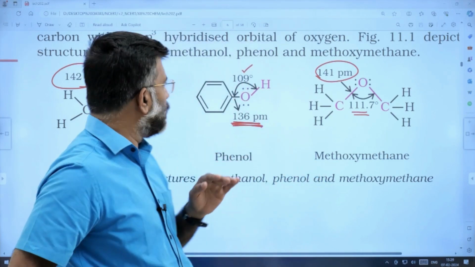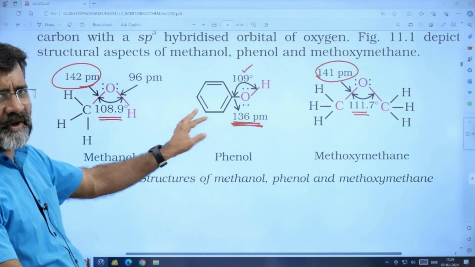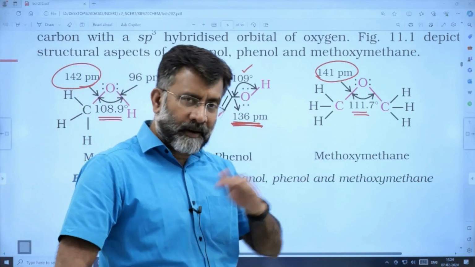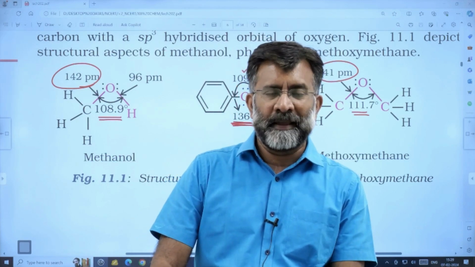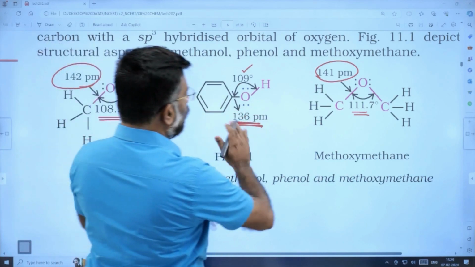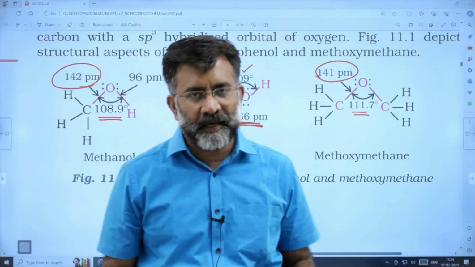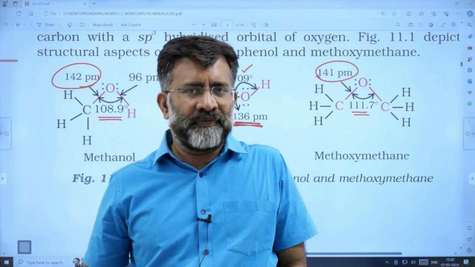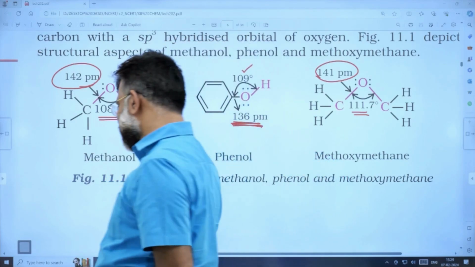By how much? By 4 or 5 units, isn't it? By 4 or 5 units, it is lesser compared to alcohol and ether. In alcohol and ether, it is almost the same, 141, 142. While bond angle is the same in alcohol and phenol, it is greater in ethers. So this must be the very important comparison regarding the structural details of alcohol, phenol, and ethers. Very, very important.